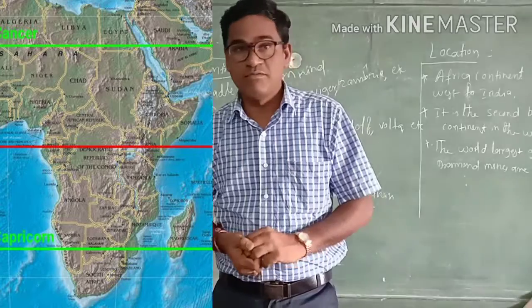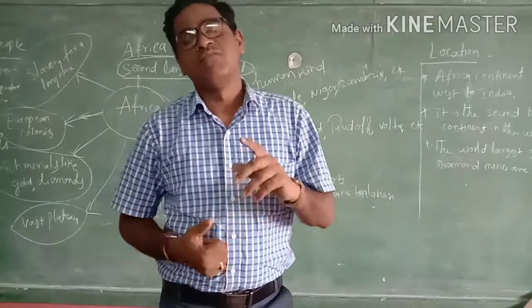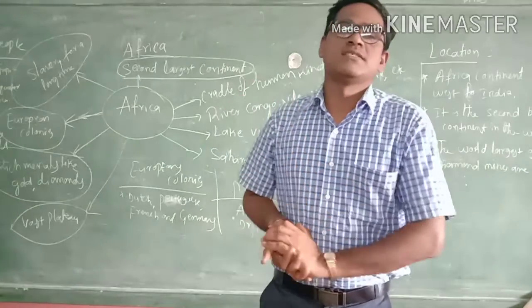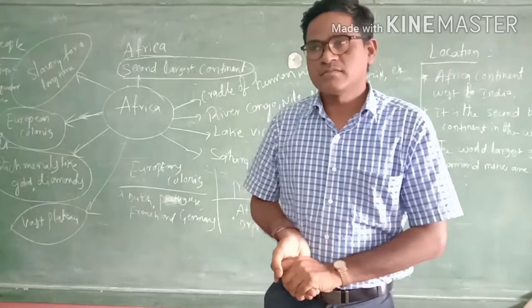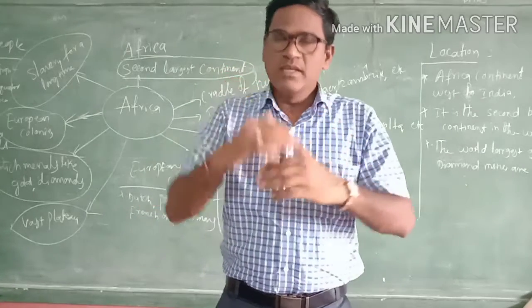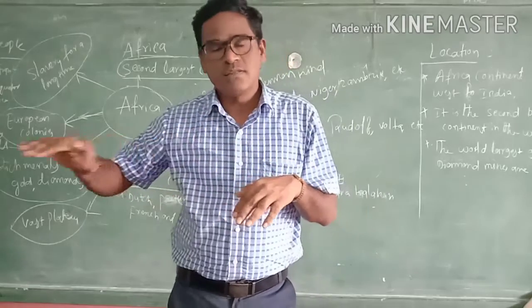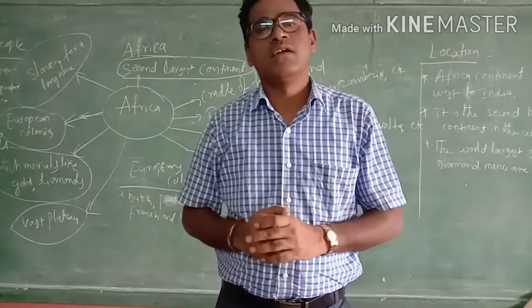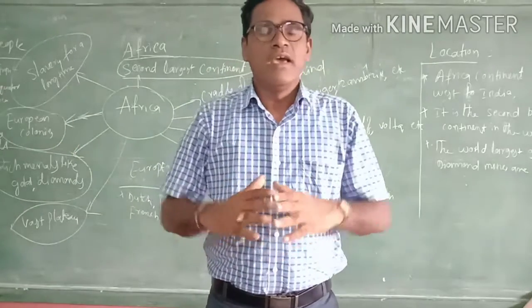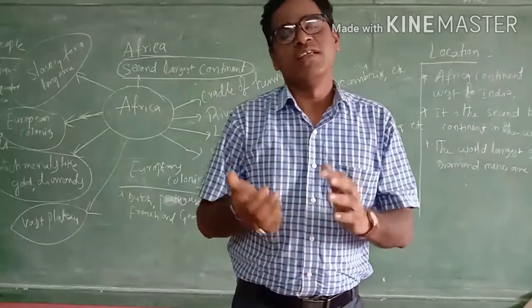You just observe carefully in the world map or on the globe. You can find out very easily where the Africa continent is. So this continent is near the equator. The equator passes through the front of the continent. So here heavy rainfall and also high temperature will be recorded in this continent.